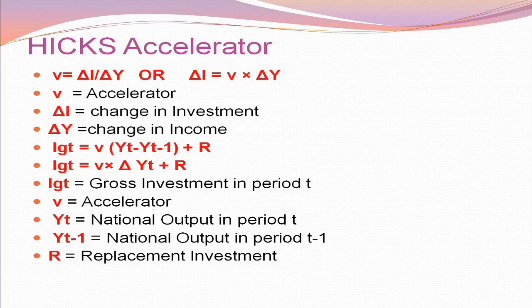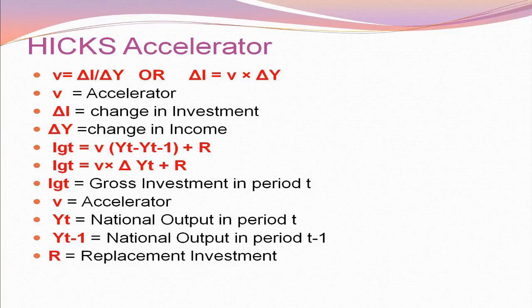Gross investment in the economy will equal replacement investment and net investment. That is, gross investment is equal to replacement investment plus net investment. Net investment means if a population's income increases and it begins to consume more, there will be more investment needed. If the demand increases, there must necessarily be an increase in new investment. That is called net investment. Gross investment will vary with the level of investment corresponding to each level of output.